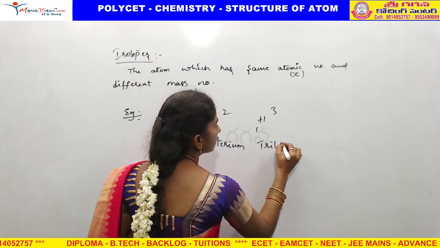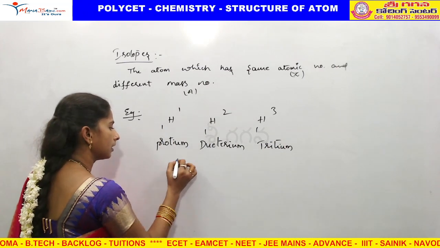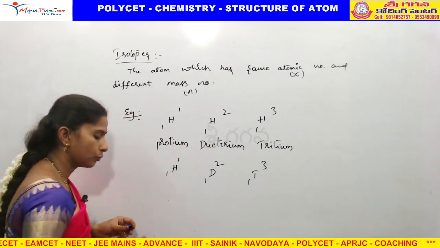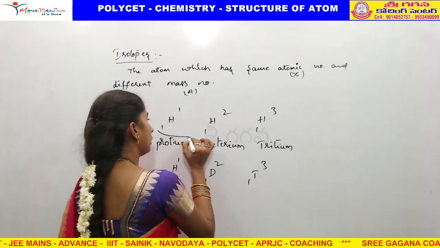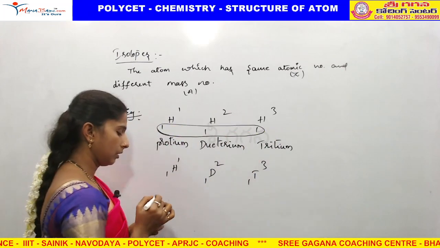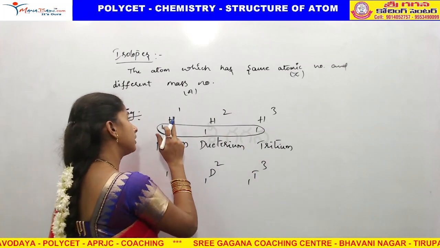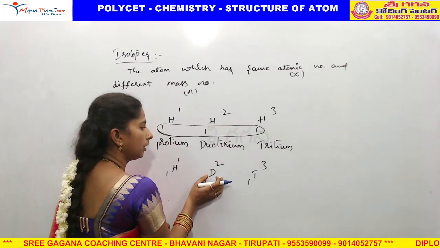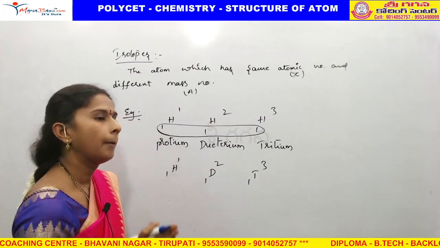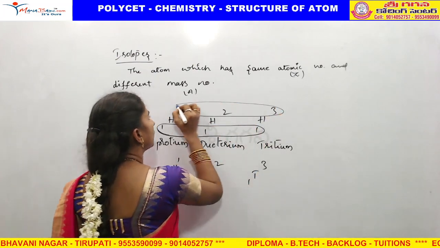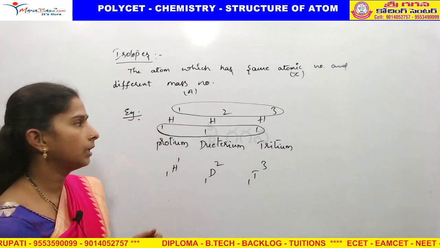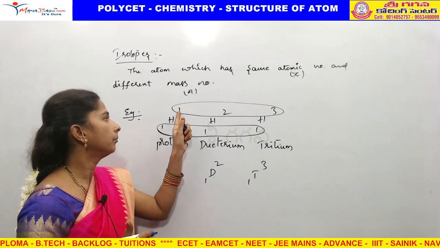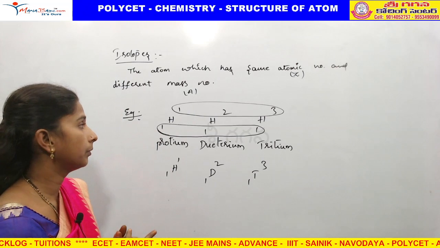For our convenience, we can write these as H, D, T. If you observe, the atomic number of these three is the same. Atomic number being the same means the atom is also the same, hydrogen. If you write D or T also, this is hydrogen only. Mass is different.